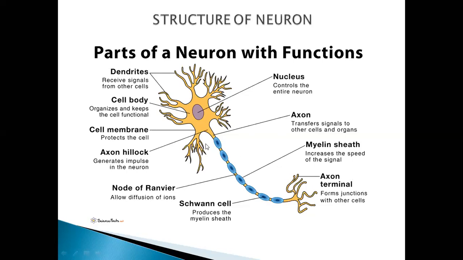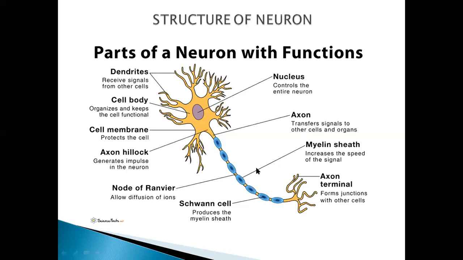Now let's see the other parts of the axon. Here you have seen the cytoplasm and the outer membrane, the cell membrane of the axon. Next you can see the myelin sheath and Schwann cells. This is the outermost sheath present here.